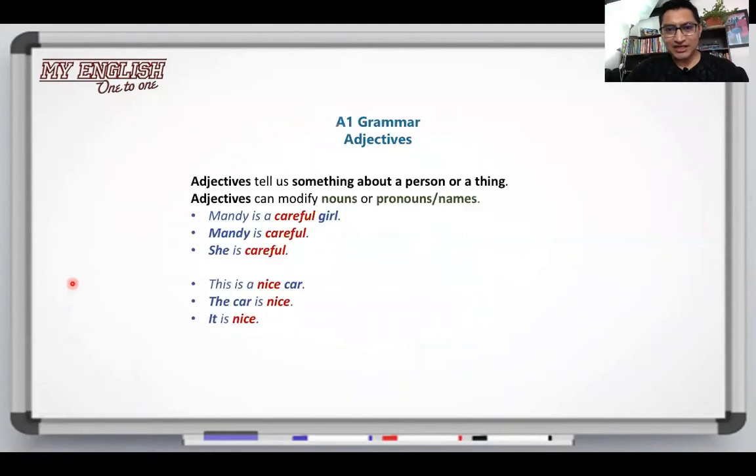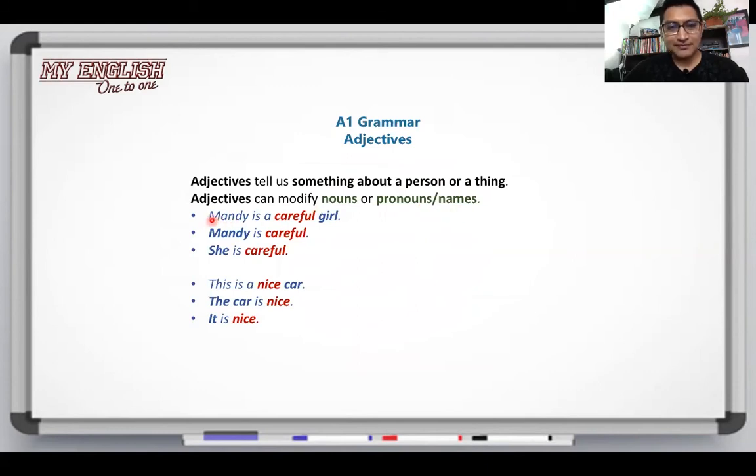Today, we're going to be checking about adjectives. Most of the time, this is for level A1, but this is useful for all the levels, starting from A1 to B2 and C1 as well. Okay, so let's understand what an adjective is. Adjectives tell us something about a person or a thing. Adjectives can modify nouns or pronouns or names.